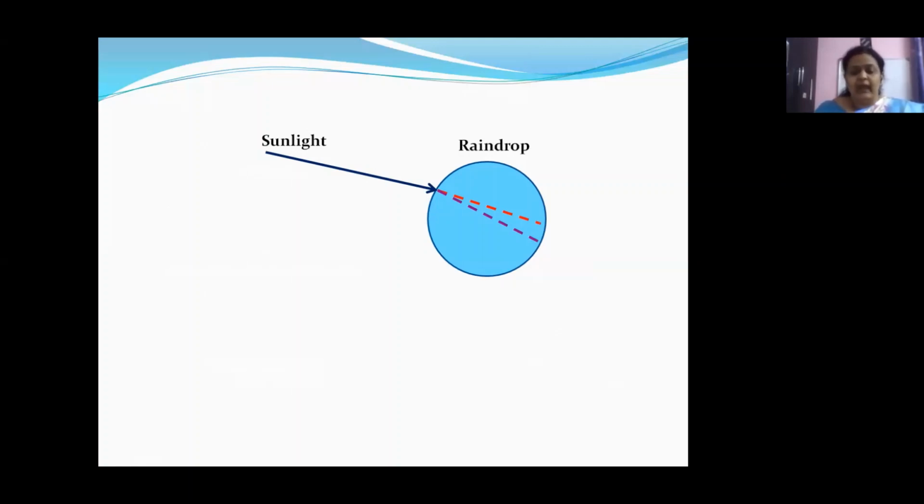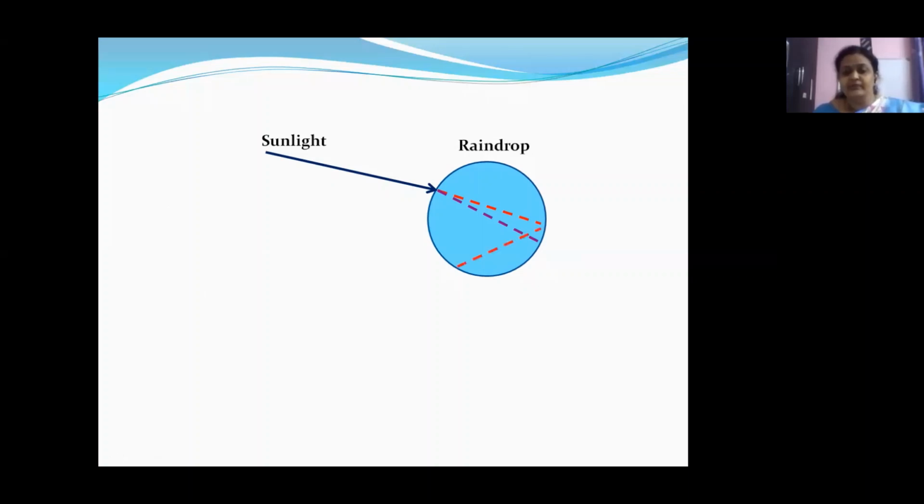Okay, children? What is happening at this point, when they are hitting the inner surface of the water droplet? If the angle here is greater than 48 degrees with the normal, this is the refraction, the refracted ray. If the refracted ray is making an angle greater than 48 degrees with the normal at this point, then total internal reflection will take place.